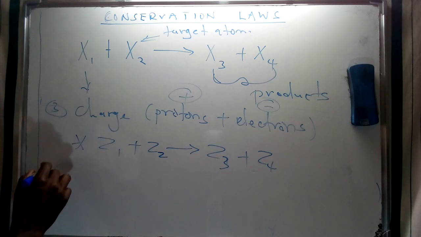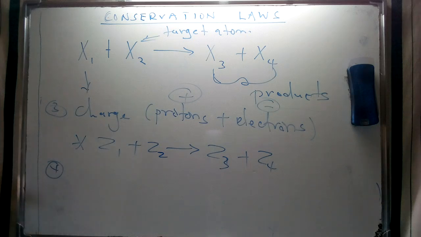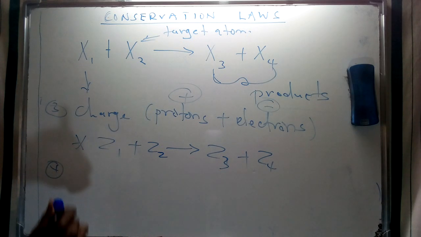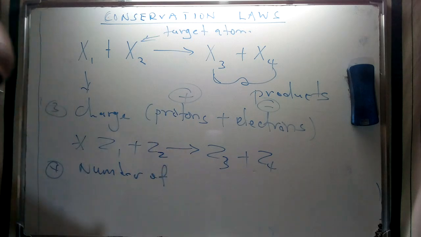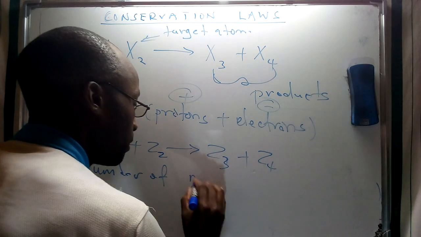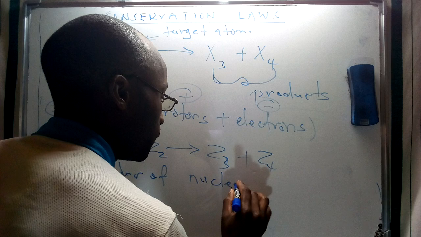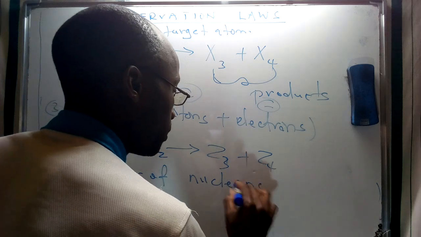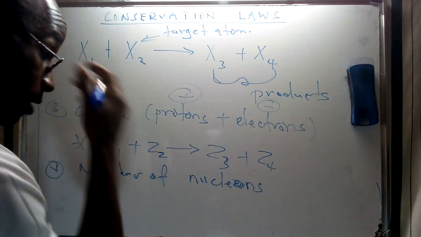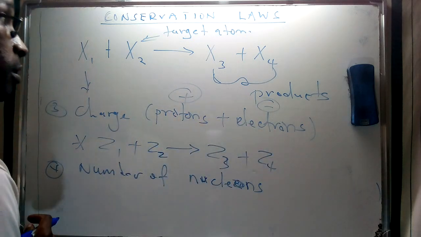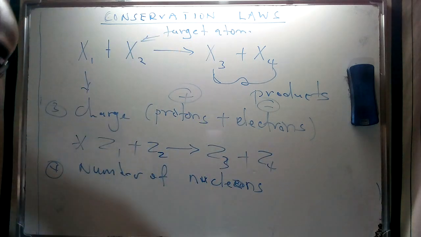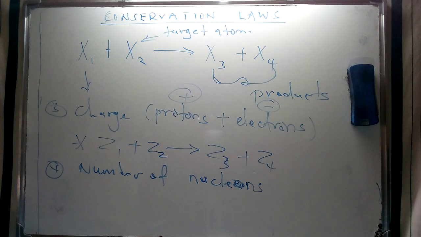So if you also look at the concept of mass, we can see that the mass is going to be the number of what we refer to as nucleons. Now, we're not going to consider the mass of electrons, so we're going to consider the mass of protons and neutrons in this specific nuclear reaction, and therefore the mass number, which is the mass of the nucleons in the system, must be constant.